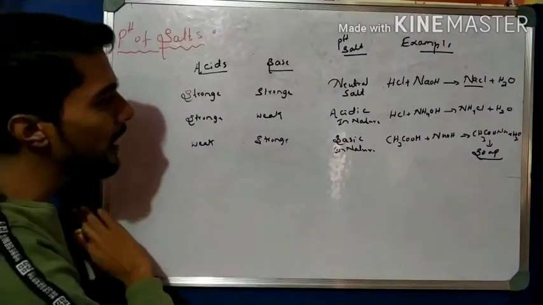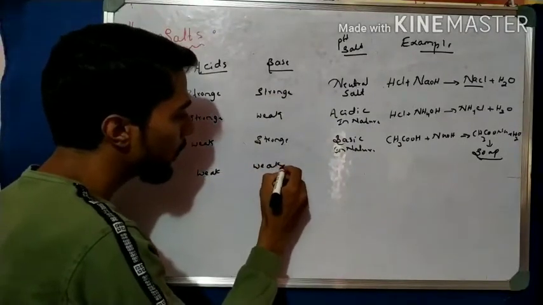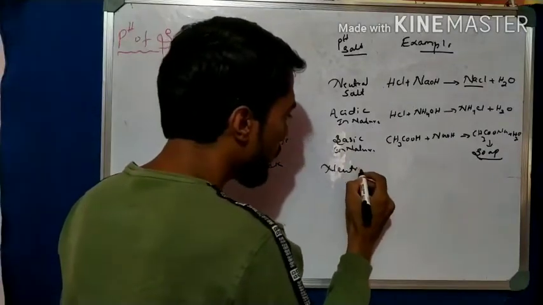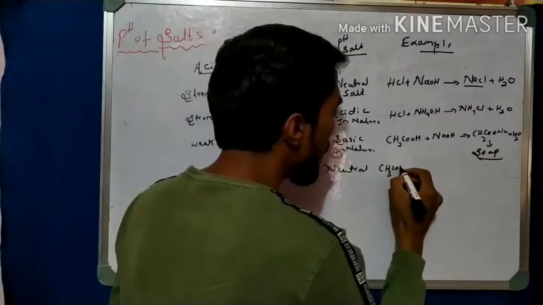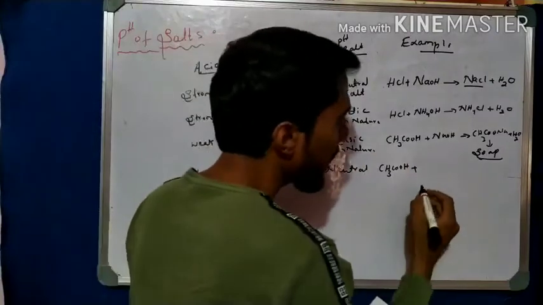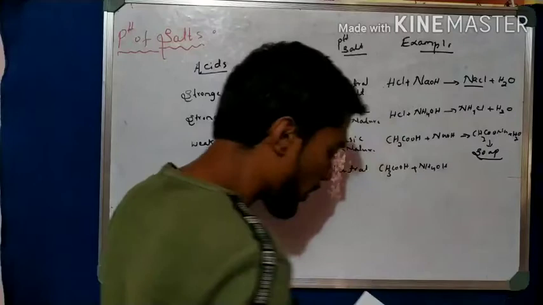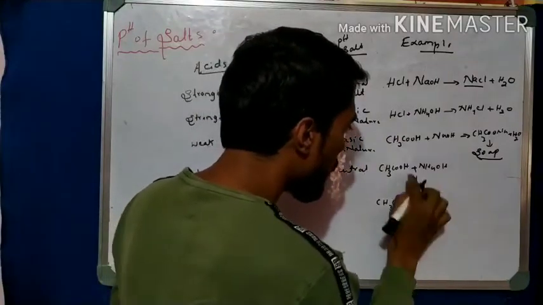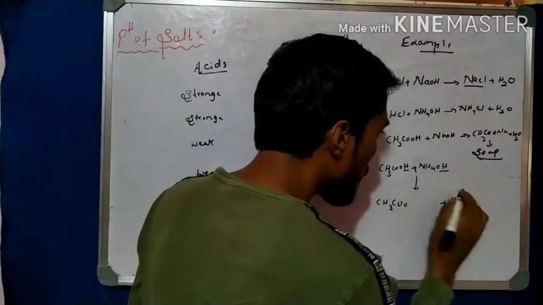The last point: take both weak. Both are weak means we get a neutral salt. For example, I take CH3COOH, which is a weak acid. Now take a weak base, NH4OH. So what is the answer here? CH3COO, and this H forms H2O, this H and this OH form H2O. So what is remaining?